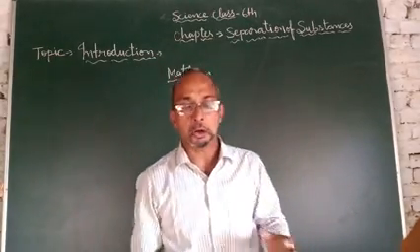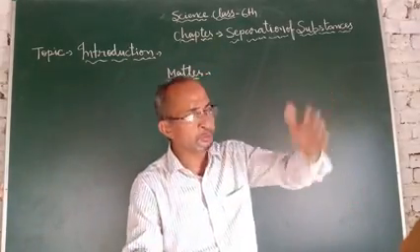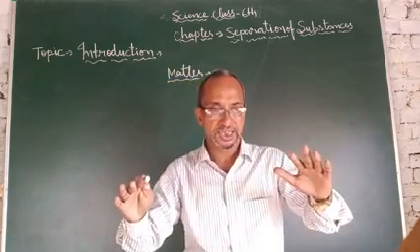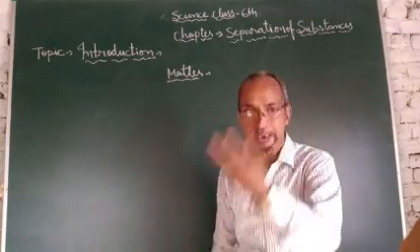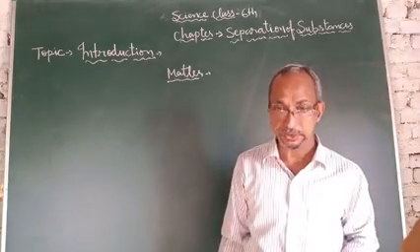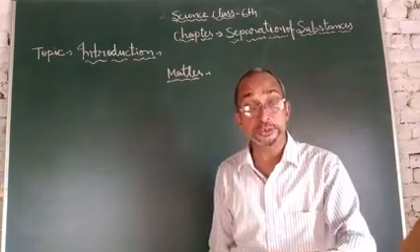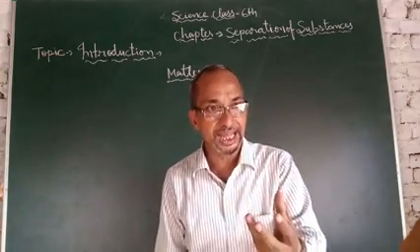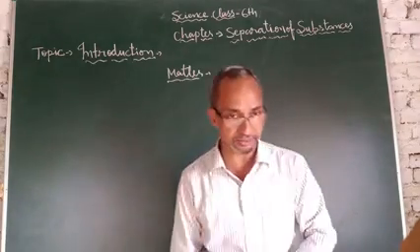Matter is all the things present in the universe, whatever you see from morning to evening around you, and things having mass and occupying space are called matter. What is matter? Matter is a substance which has mass and occupies space.